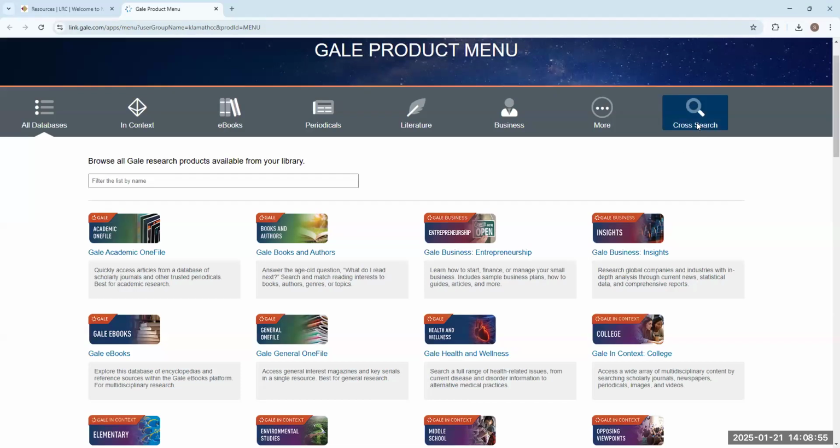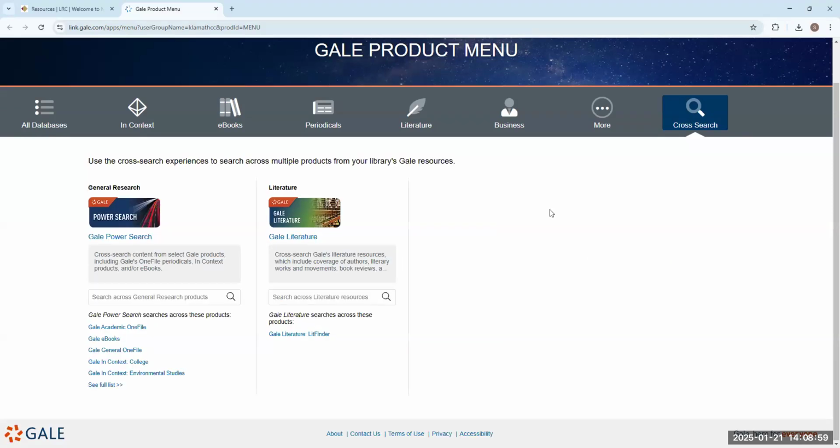So we're going to go ahead and go to cross search here. We're going to click that. It will take you here where it has these two different options for you. The Gale Literature Finder. So basically, this is going to be more for topics that are about like books or authors or literary works, I guess is the right word. So this will be used for things like that. Now, you guys probably aren't going to use this one very often, but it is there if you do need to use it.